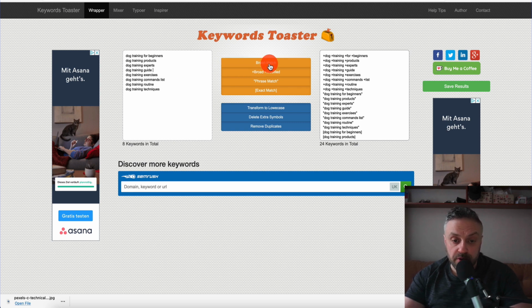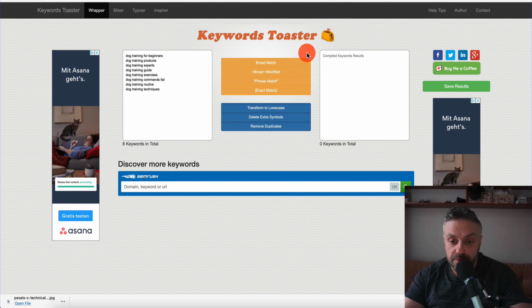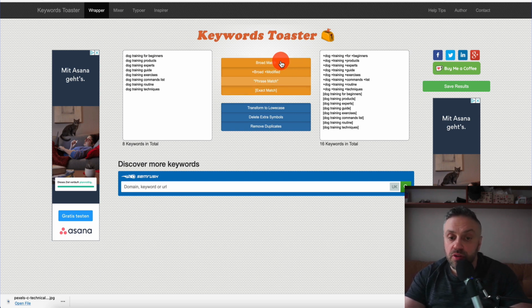Now, what you have to do is you need to deselect everything here. Okay, deselect everything here. When you deselect it, it's gonna be this light yellow color, okay? And we don't have anything here. You want to choose broad modified, and you want to choose exact match. Okay, you never want to choose broad match. Broad match is exactly what you see here. So if I do broad match, it's gonna just copy it here. You do not want to do broad match, because broad match means that Google or Bing or whoever is free to show our ad if it's very similar to what we are buying. We don't want to do that.